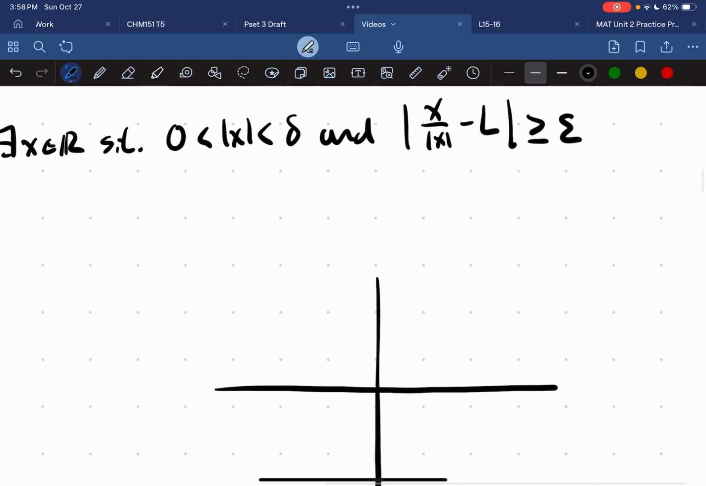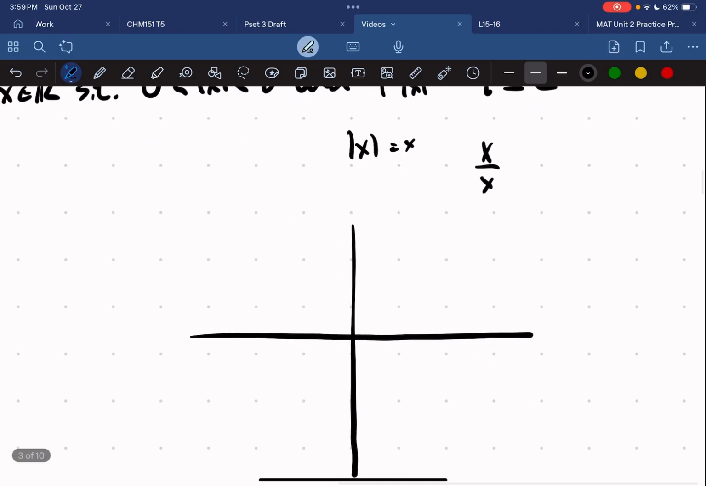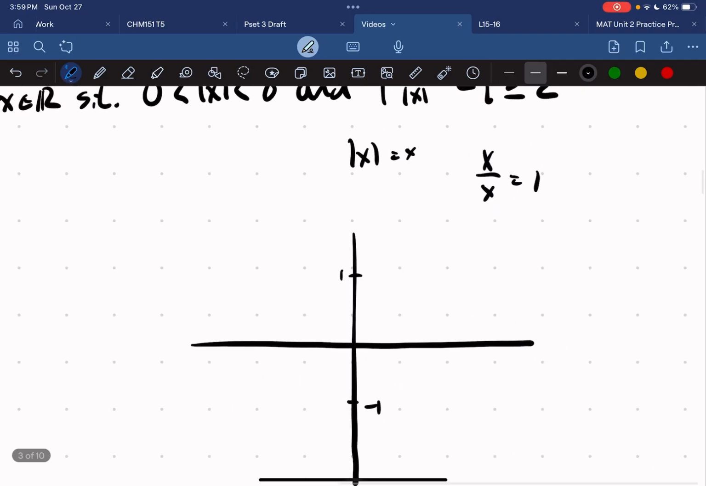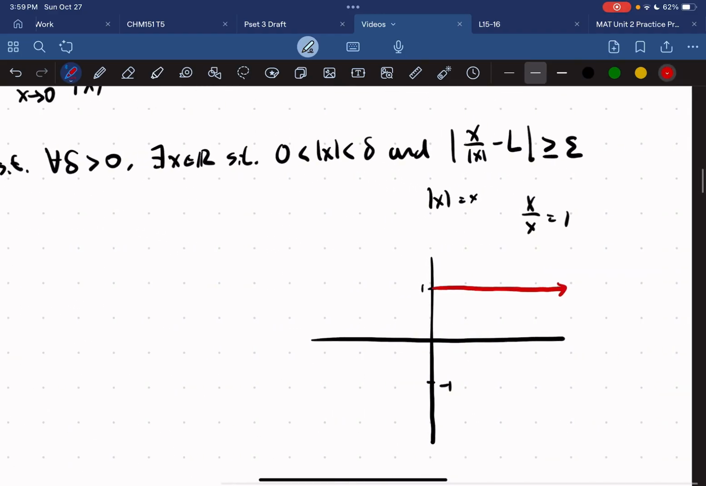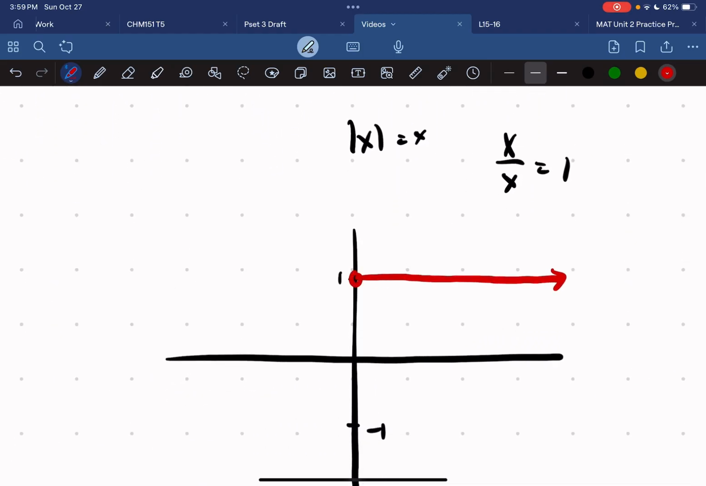When x is positive, we agree that it's just 1 over 1, because when the absolute value of x is positive, it's just x. So we just have x, and we know that this is equal to 1. Let's say this is 1, and let's say this is negative 1. When x is positive, the function just goes like this. Obviously, at 0, it becomes 0 over 0, undefined.